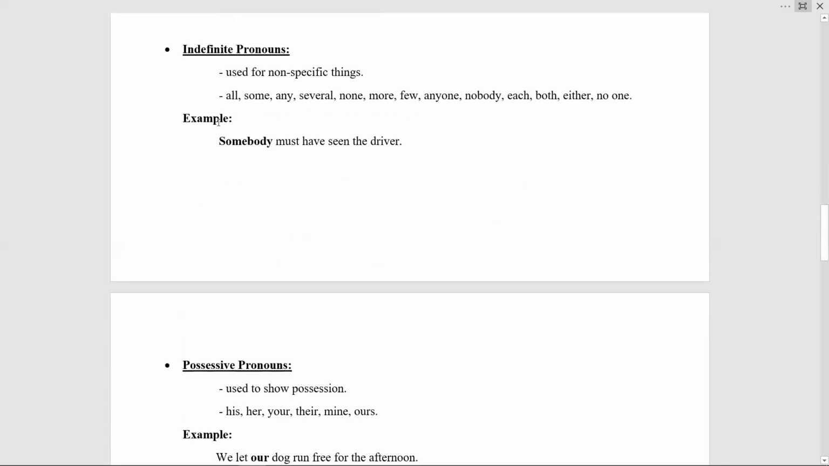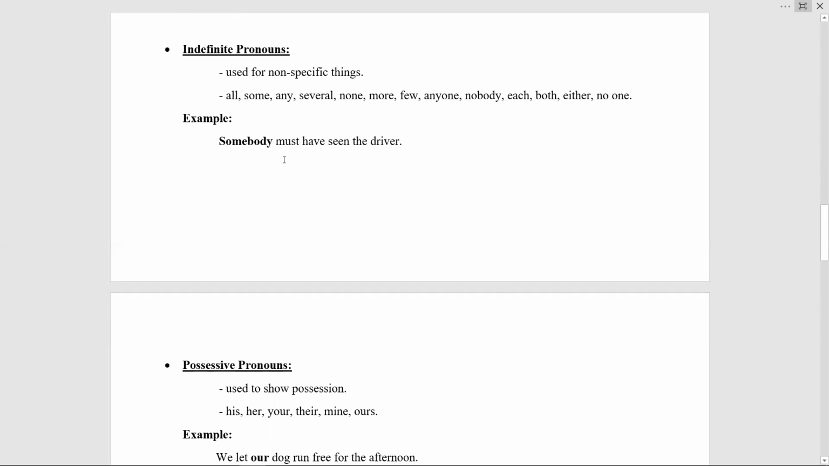The next one is indefinite pronouns. Students, indefinite pronouns are used for non-specific things. Fine. Used for non-specific things. Indefinite pronouns include all, some, any, several, none, more, few, anyone, nobody, each, both, either, no one. This is the largest group of pronouns.